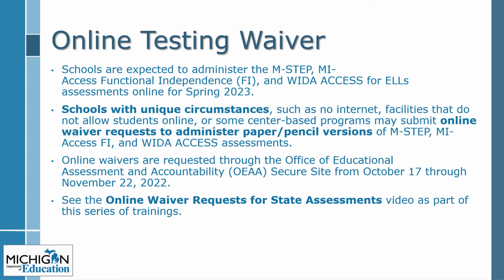Schools are expected to administer the M-STEP, My Access Functional Independence, and WIDA Access for English Language Learners assessments online for spring 2023.